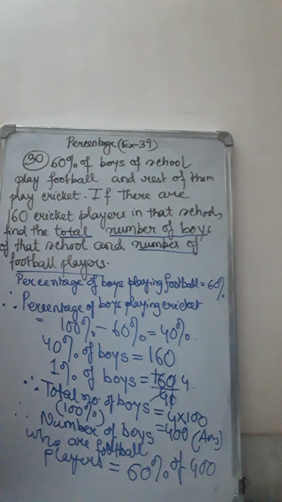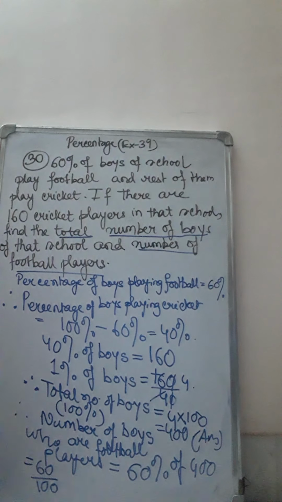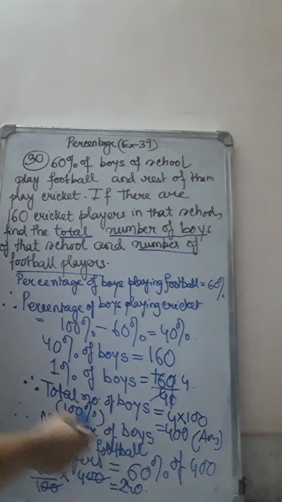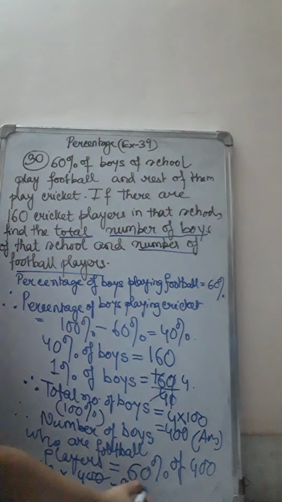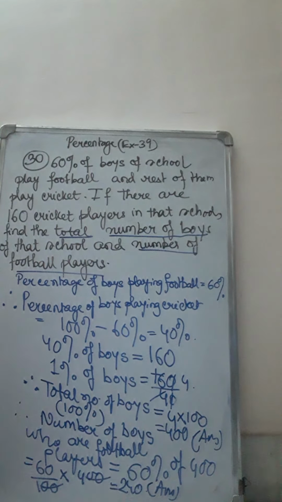So 60% of 400 means 60 by 100. We are changing the percentage sign, so it is becoming 60 by 100. Of means into 400. Now just cancel the two zeros top and bottom. So 60 into 4, that means 240 boys are playing football. So this is the second part of the answer. So the first part, total number of boys, is 400, and the second part, number of football players, is 240.